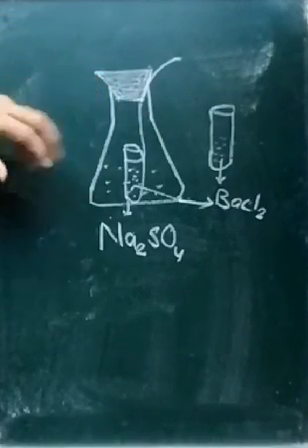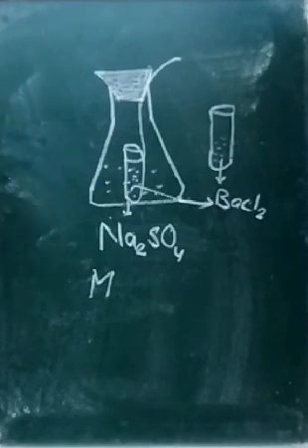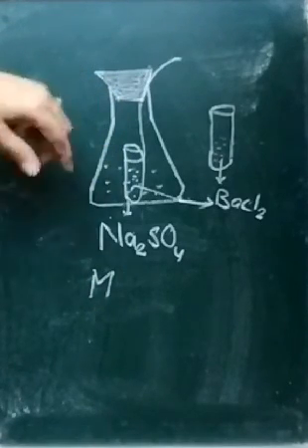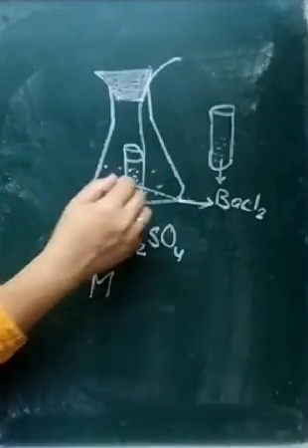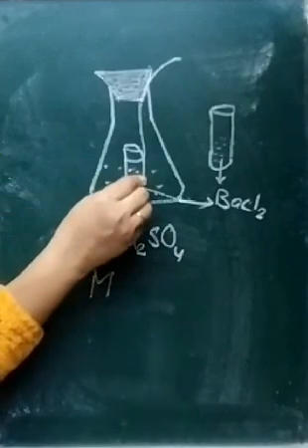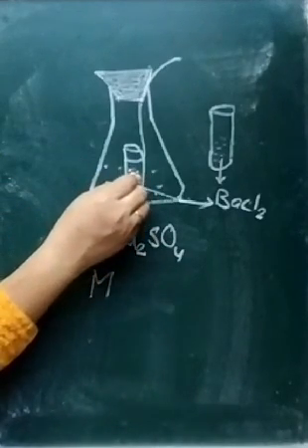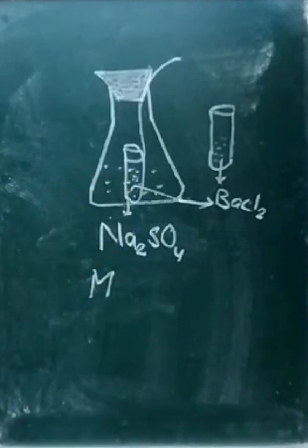Suppose the mass is m without disturbing it. Now let us shake this conical flask so that the BaCl2 inside the small test tube gets mixed with sodium sulfate, and the reaction takes place.